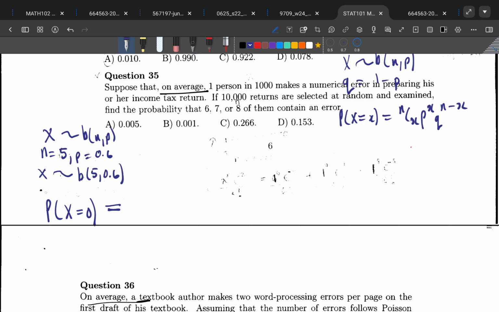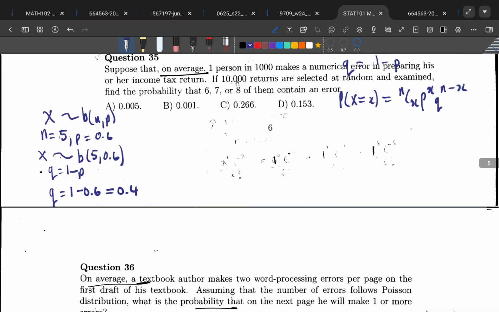You should put that. Then you say Q is equal to 1 minus P, so Q will be equal to 1 minus 0.6, which is going to be equal to 0.4. And now you have it. If you wanted to put it in one long sentence, you'd say Q is equal to 1 minus P, which is equal to 1 minus 0.6, which is equal to 0.4.